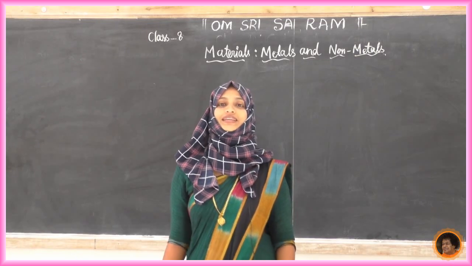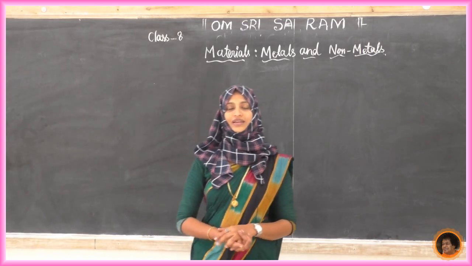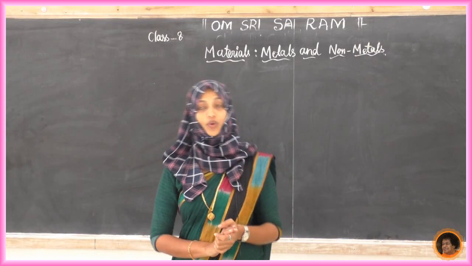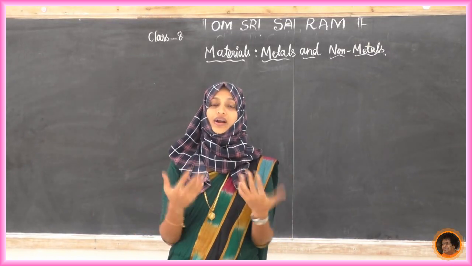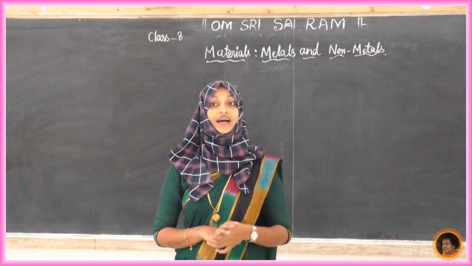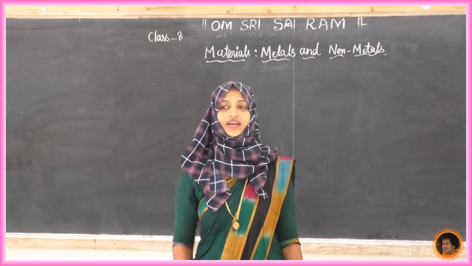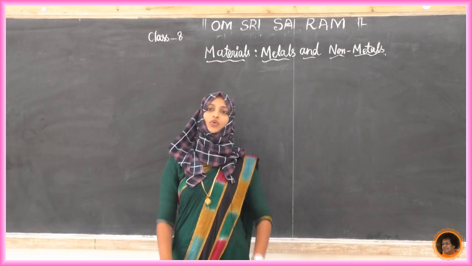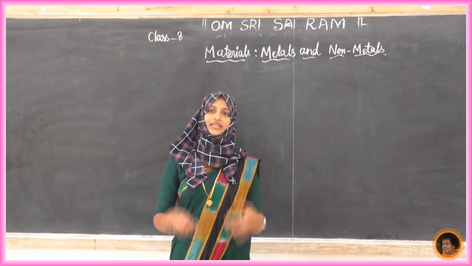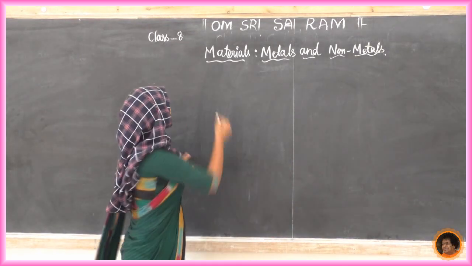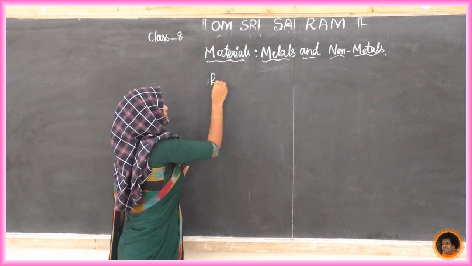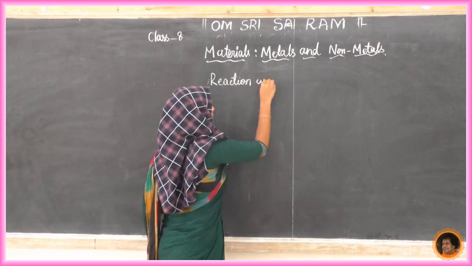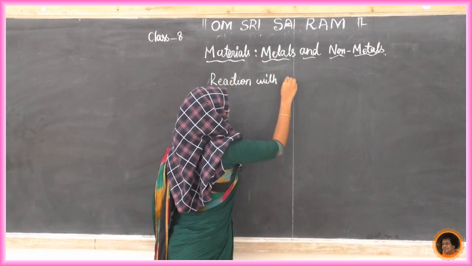Next we will see one more chemical property, the reaction with acid. What happens when both metals and non-metals react with acid? So in today's class we are going to study the reactions with acid. Here we will see metals and non-metals one by one. Write down the heading: reaction with acid.